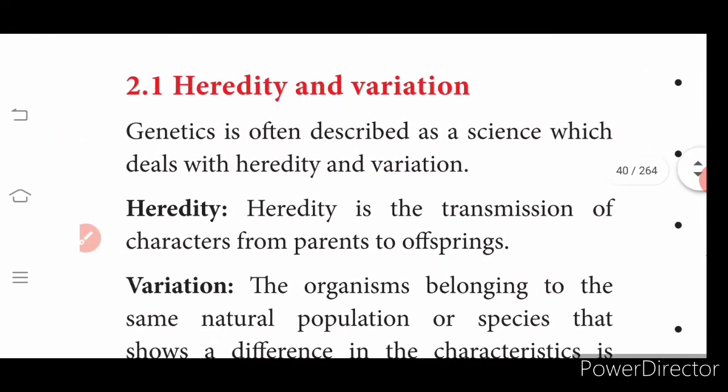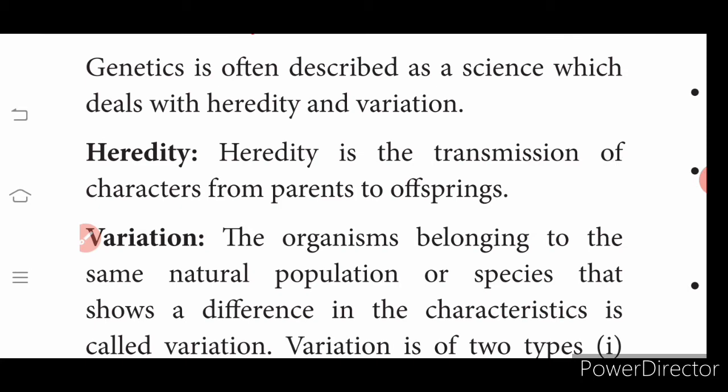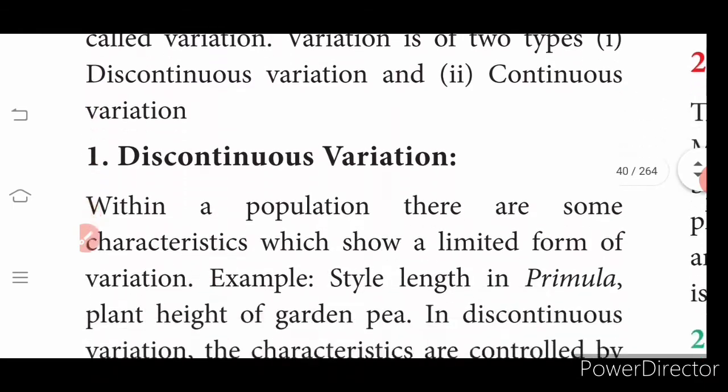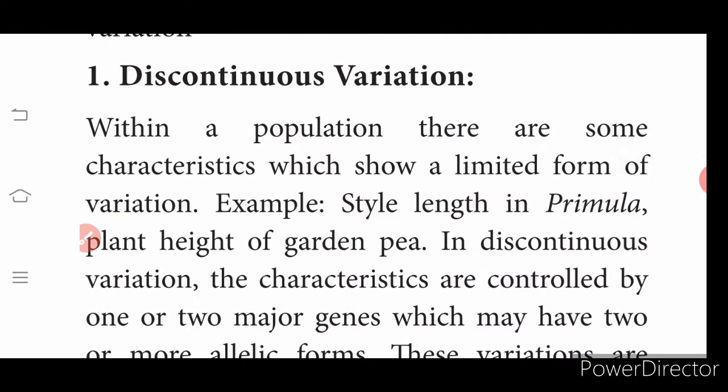To start with, heredity and variation definitions. Heredity is the transmission of characters from parents to offspring. Variation: organisms belonging to the same natural population show differences in characters. That is what is called variation. Variation is of two types: discontinuous variation and continuous variation. Did you understand what is the difference that you find from parent to offspring? Within the population there are some characters which show a limited variation.